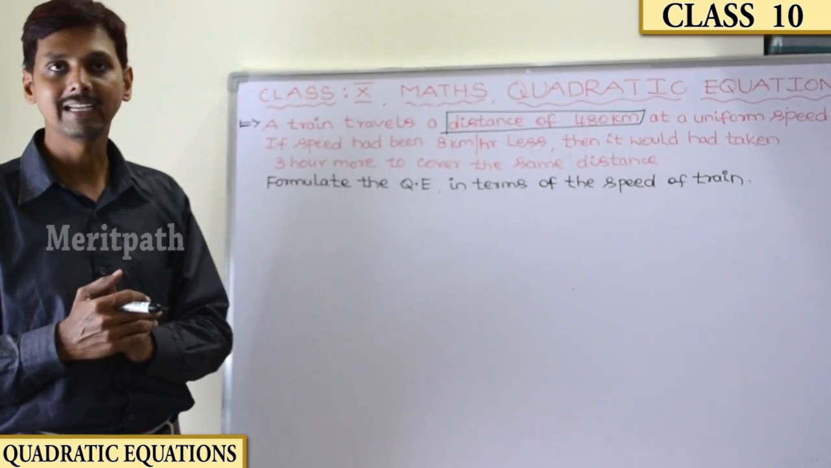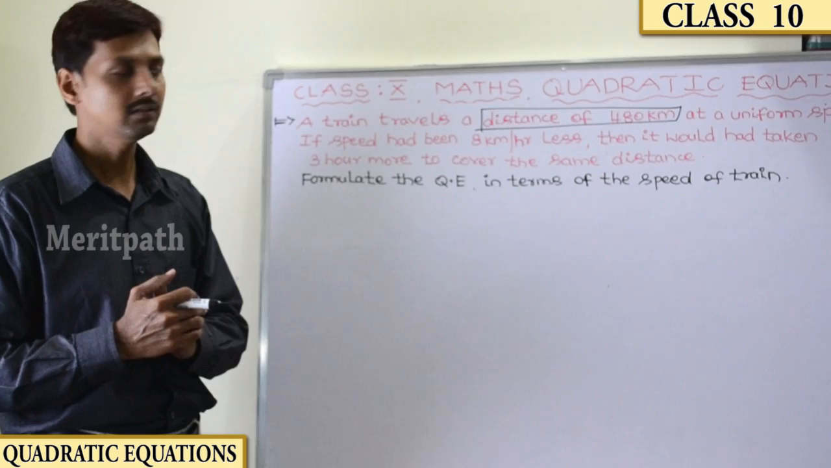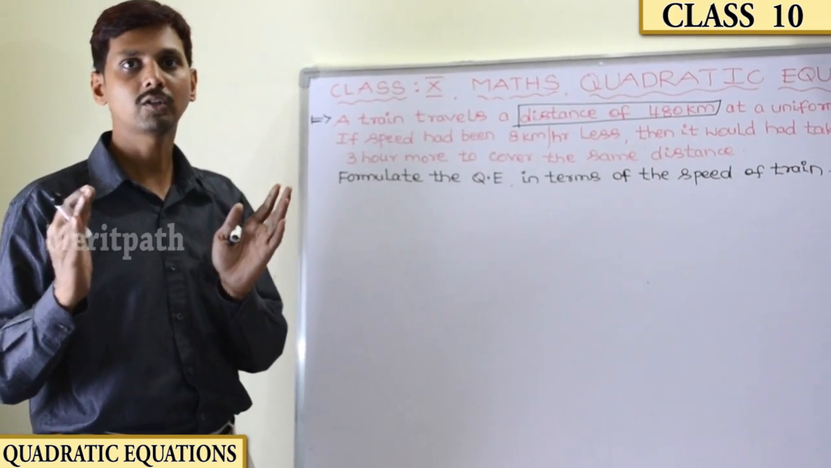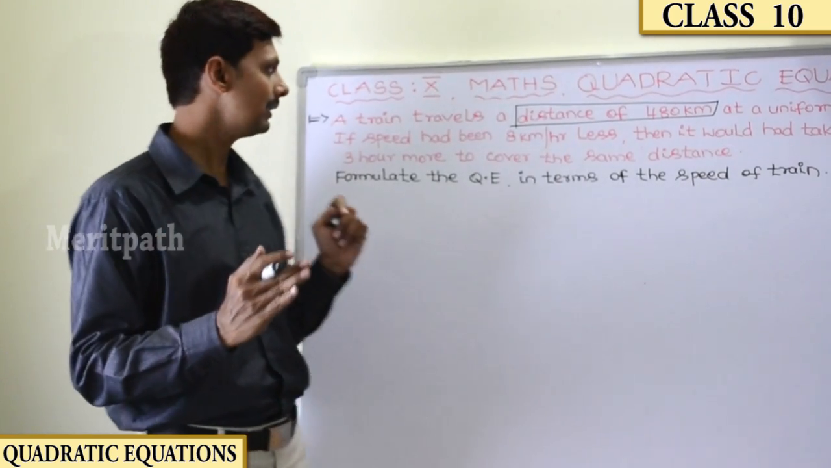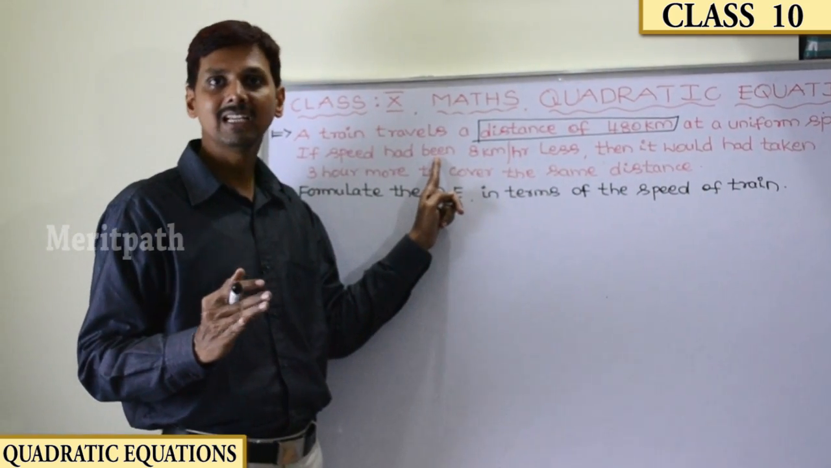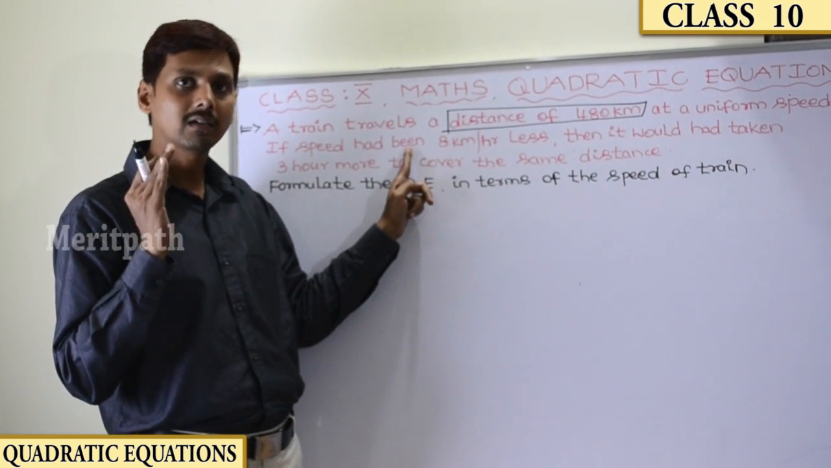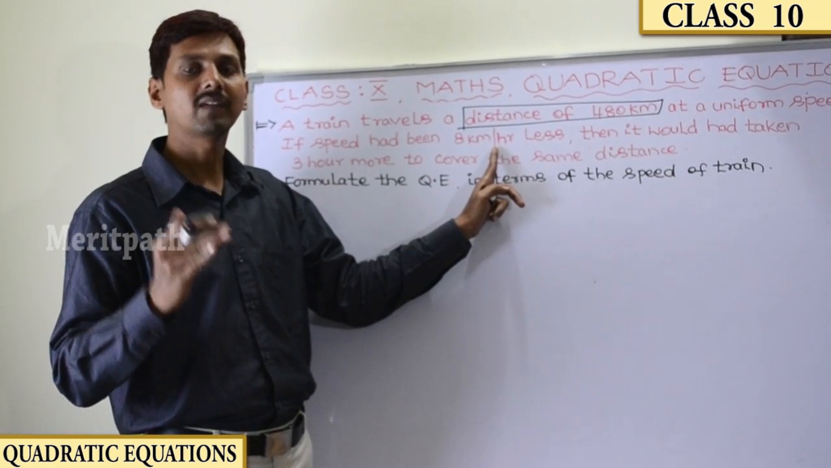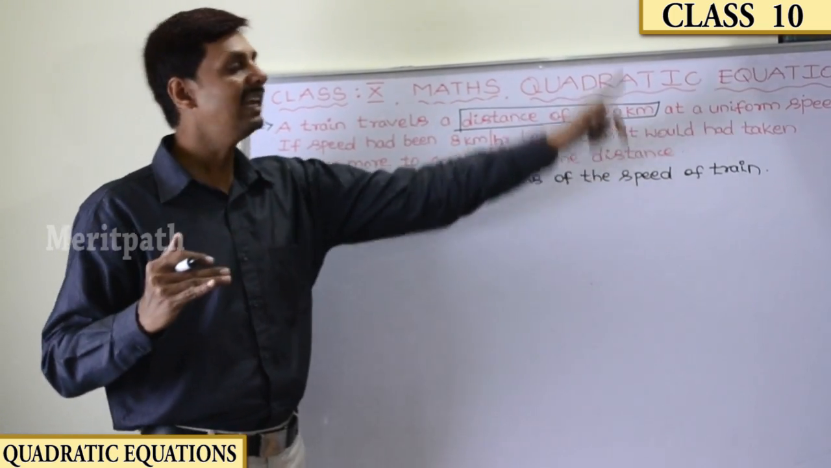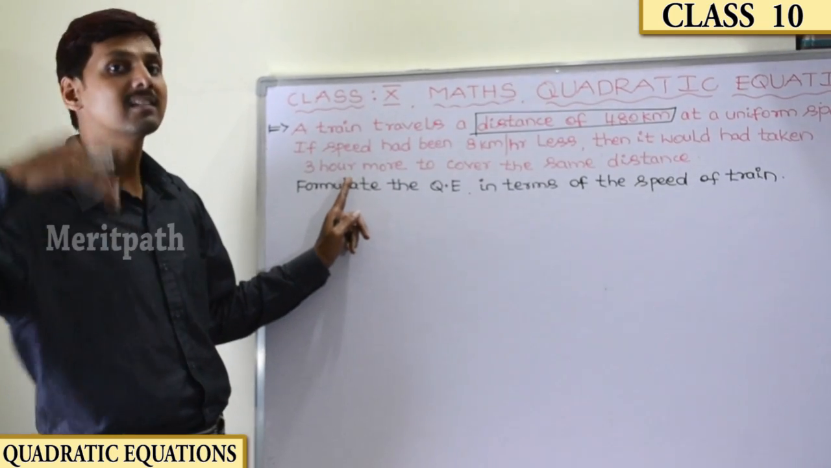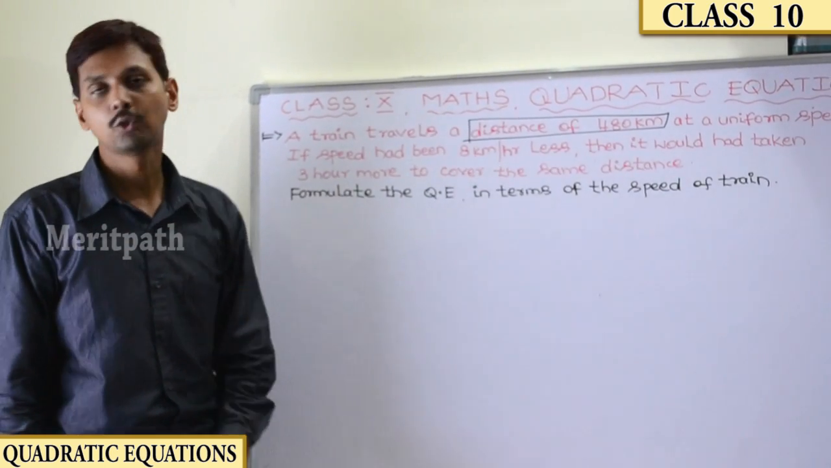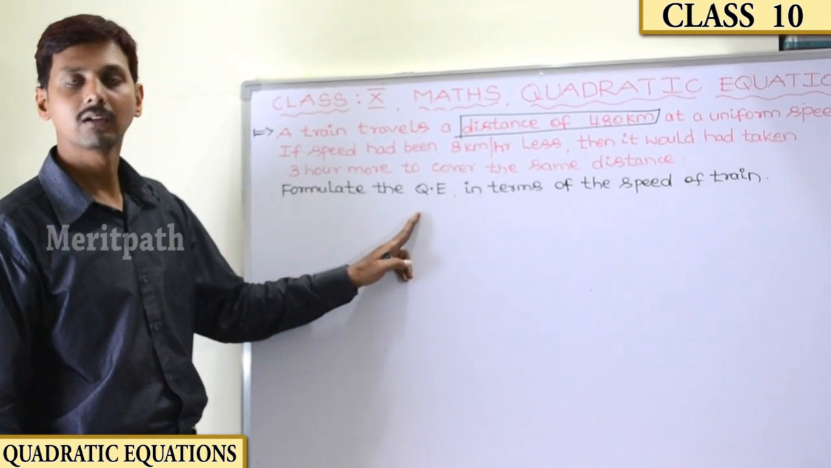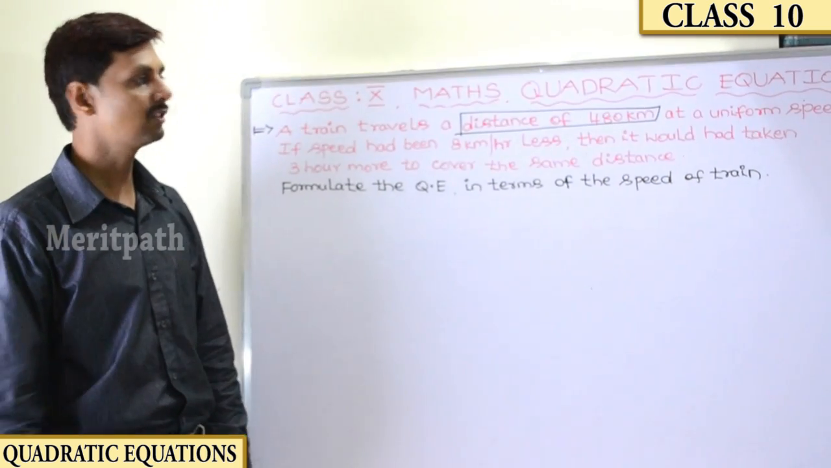So 480 kilometers it travels. For how much time does it travel? Some certain point of time it travels. But if it had taken 8 kilometers per hour less speed, then it would have taken 3 hours more to cover the same distance. We need to formulate this quadratic equation in terms of the speed of the train.